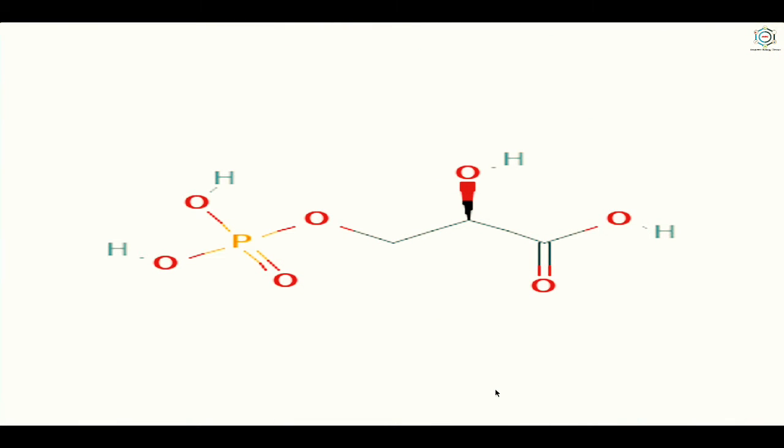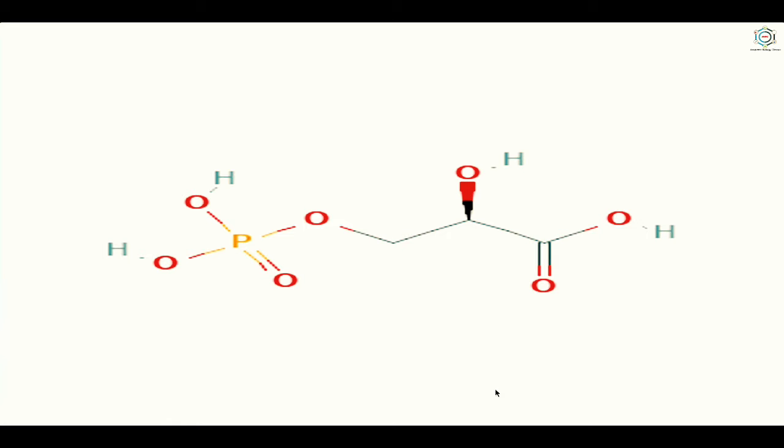So Calvin observed that after 3 seconds of exposure of Chlorella in the presence of radioactive carbon, the radioactive isotope of carbon was found mainly in 3-phosphoglyceric acid, which is the structure you can see here. This clearly indicates that the 3-carbon compound 3-phosphoglyceric acid was the first stable product of photosynthesis.